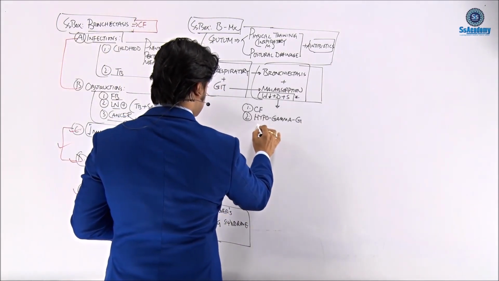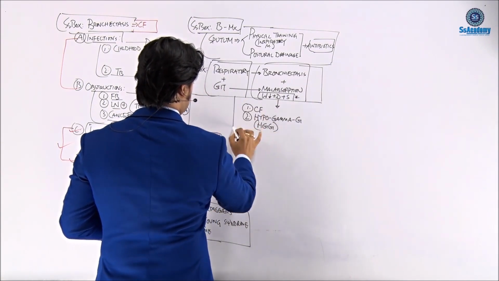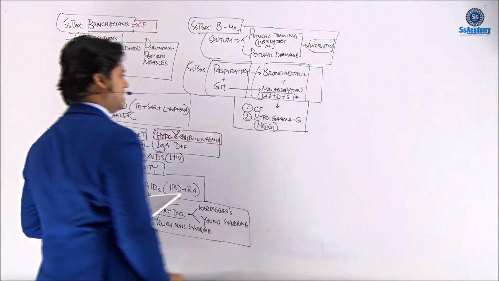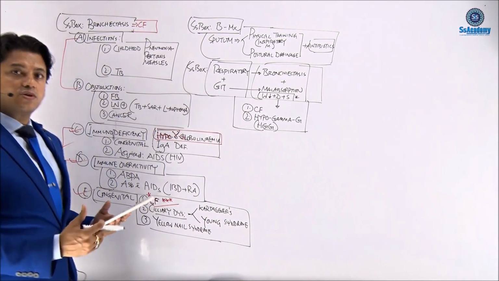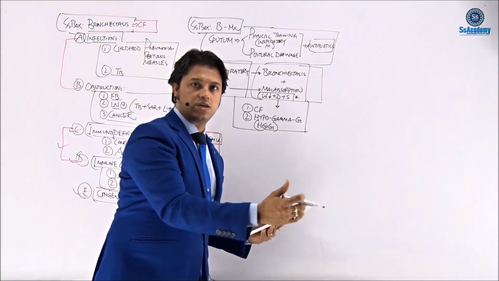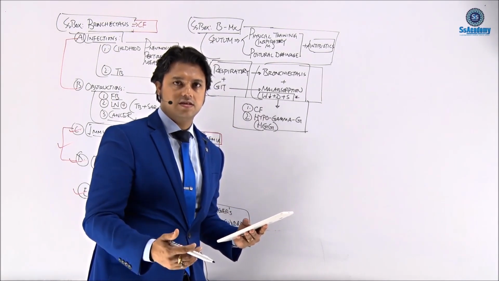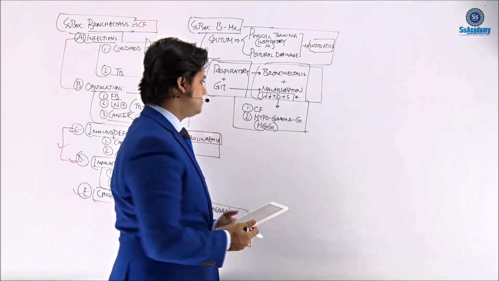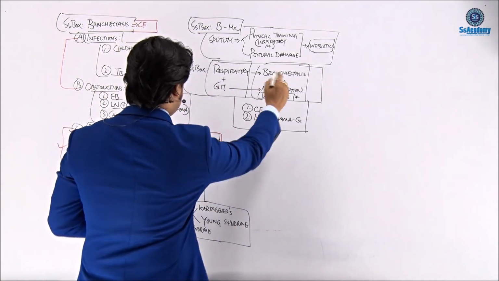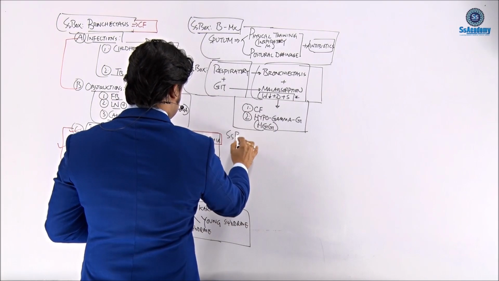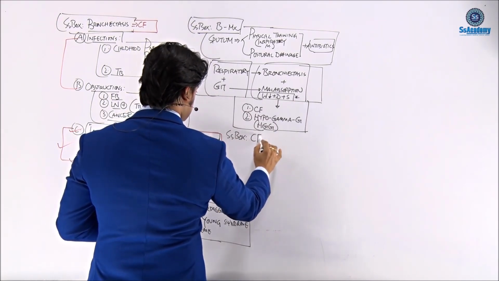Hypogammaglobulinemia, if you write it in short form, is HGG, which will be helpful for discussion. Once again, having bronchiectasis with diarrhea, steatorrhea, and weight loss, think about cystic fibrosis as the most likely diagnosis first, and second is hypogammaglobulinemia. Now I'm talking about another box for cystic fibrosis.